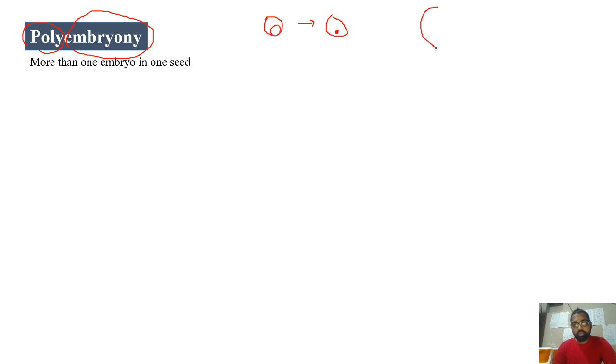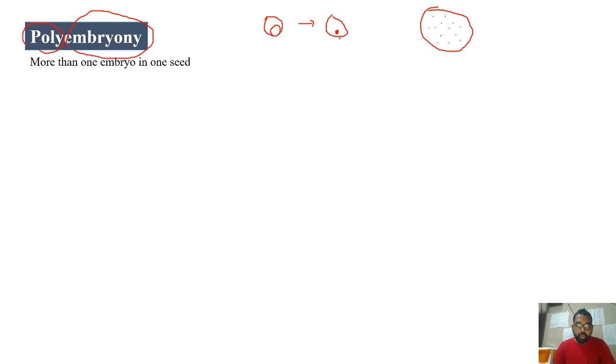But when it comes to the complete fruit, it may possess many embryos, because one fruit may possess many seeds. Each seed will normally possess one embryo. So many embryos in one fruit is a regular, normal condition only.